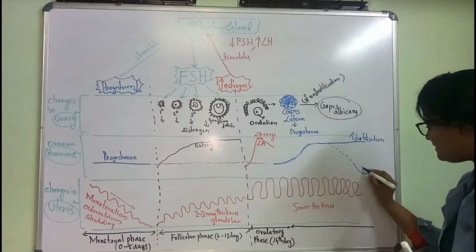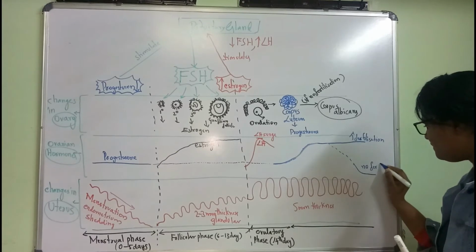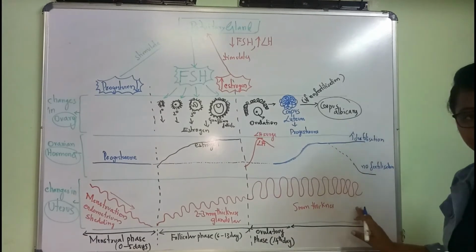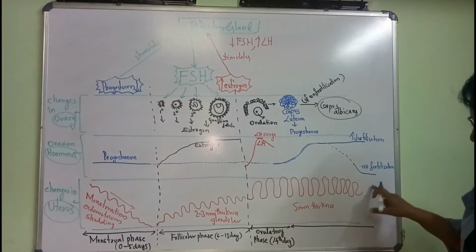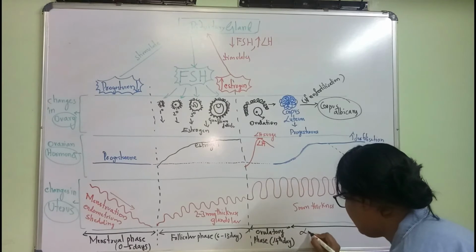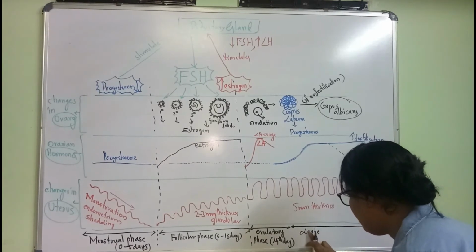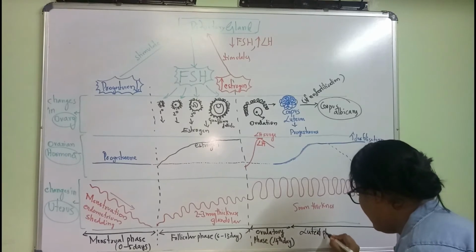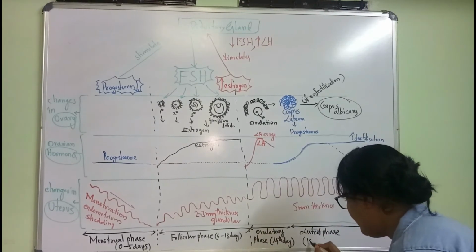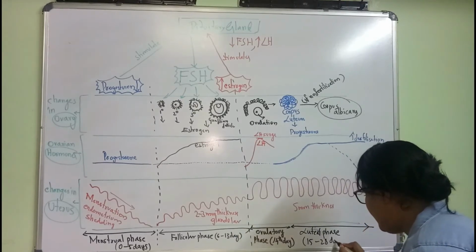So this is if there is no fertilization. If there is no fertilization, again this phase, which phase, this is the luteal phase. Okay, that is of 15 to 28 days.